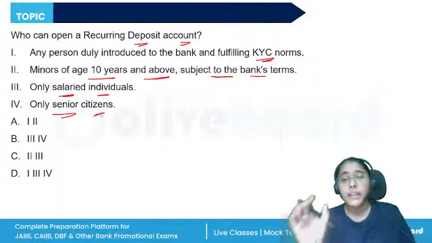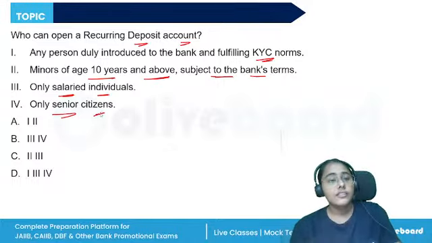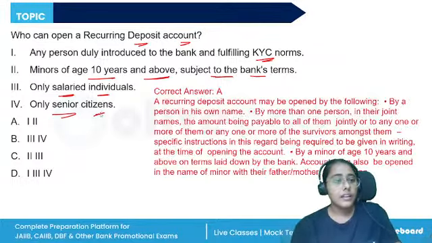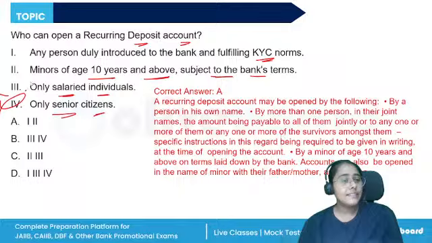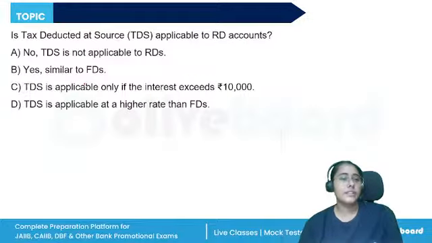But here the deductions are made from the salaries every month. So senior citizens are not allowed, and statement 3 will also be incorrect, because other individuals that are getting a constant flow of income to their account will also be allowed to open a recurring deposit.